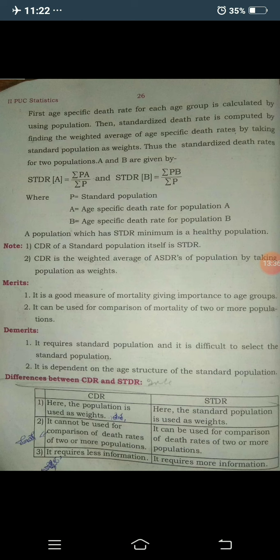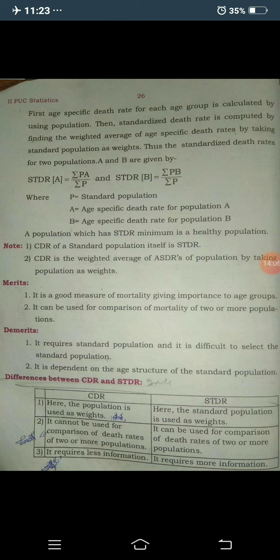Consider it here: in CDR, we cannot use it for comparing two or more populations, two or more areas, two or more nations. But in standardized death rate, we use it for comparing two or more death rates, two or more nations, two or more areas. Similarly, CDR requires less information. CDR always gives you raw data.